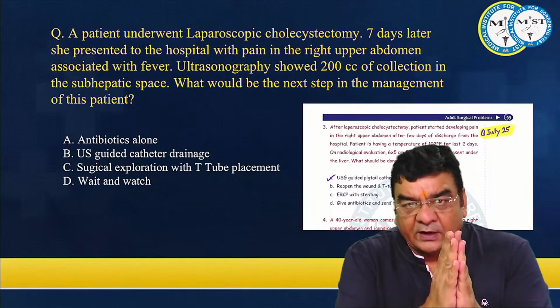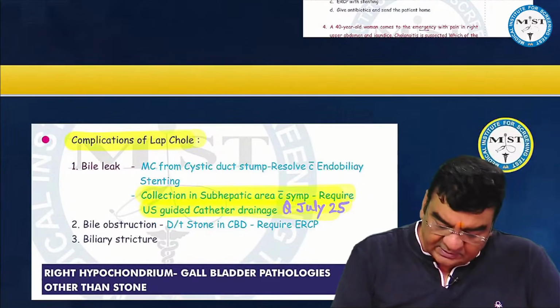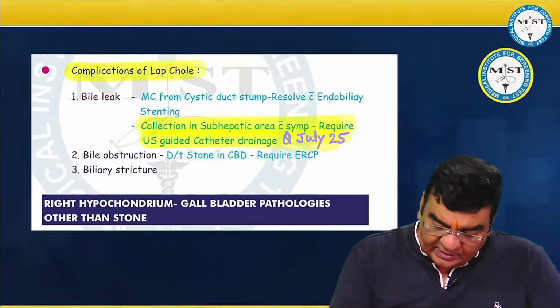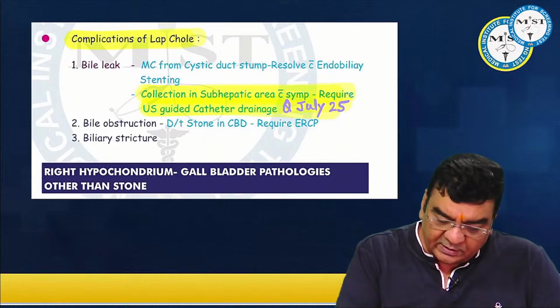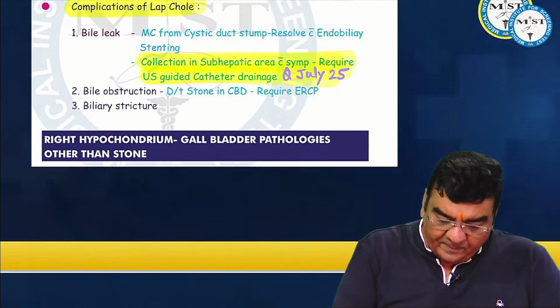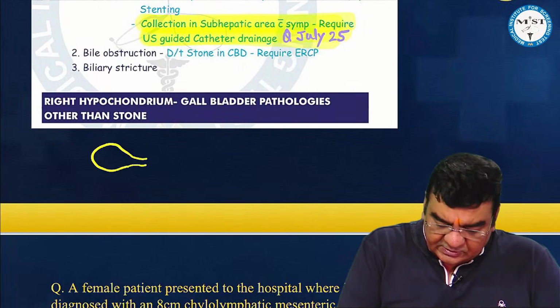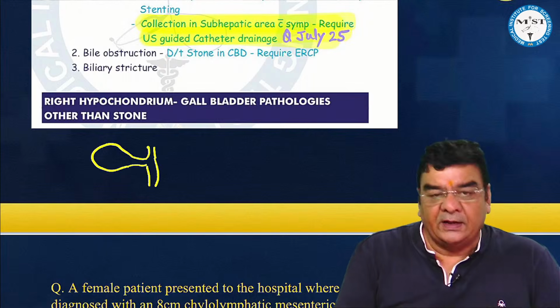If we have done a lap chole, there is a possibility that when the surgeon is actually handling the gallbladder during surgery, suppose this is the gallbladder, this is the cystic duct, this is the common hepatic duct, and this is the common bile duct.